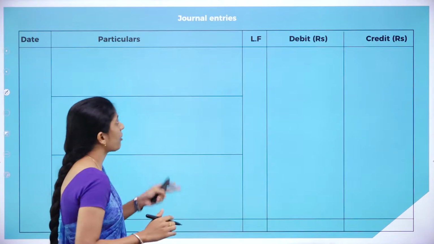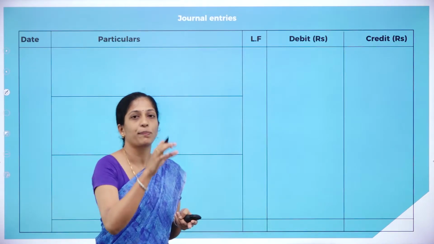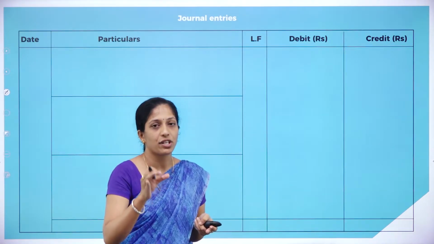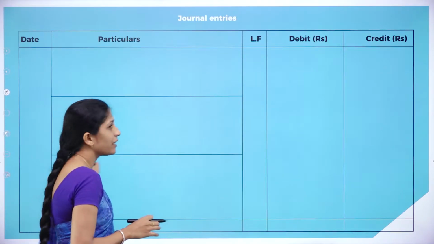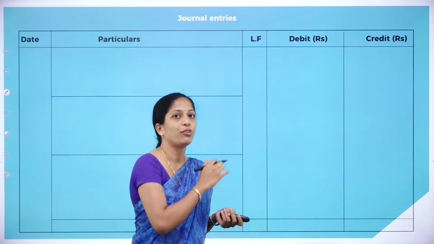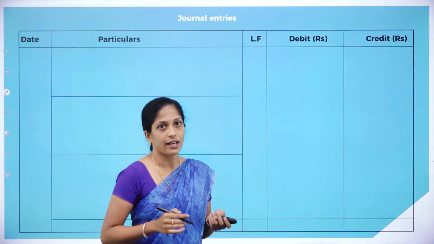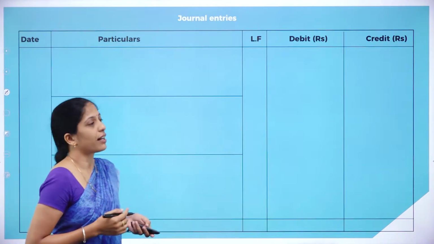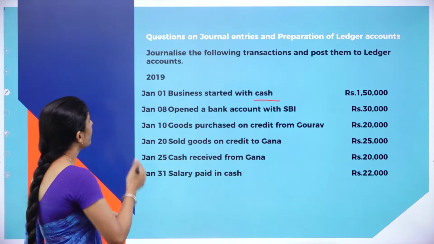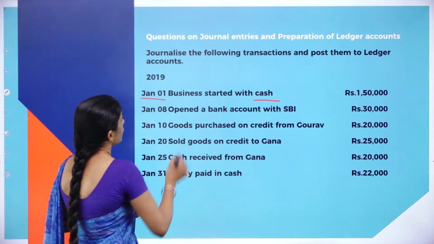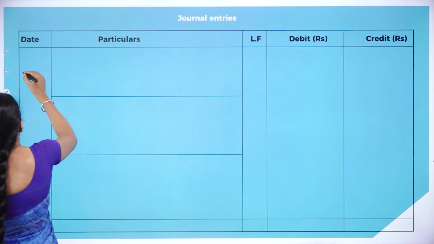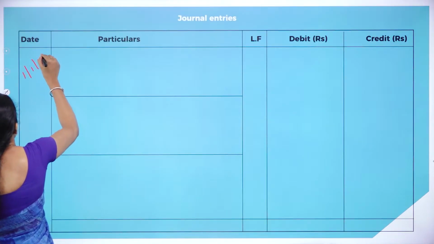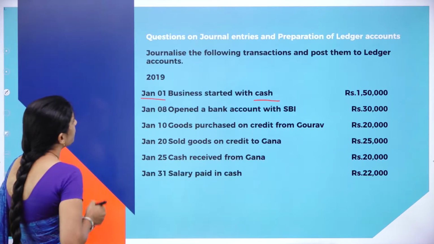So, you know the format of journal. You have to begin with the heading journal entries in the books of. Next, you know the format: date, particulars, ledger folio, debit rupees and credit rupees. Now, we shall start with recording the transactions. It is Jan 1st, business started with cash 1,50,000. So, what is the journal entry? Jan 1st, 2019.